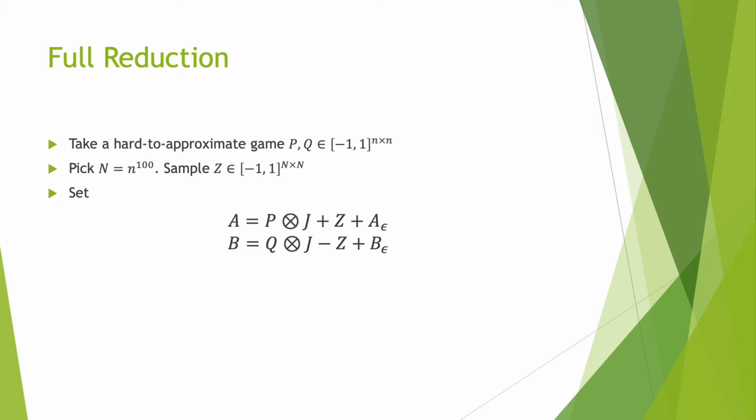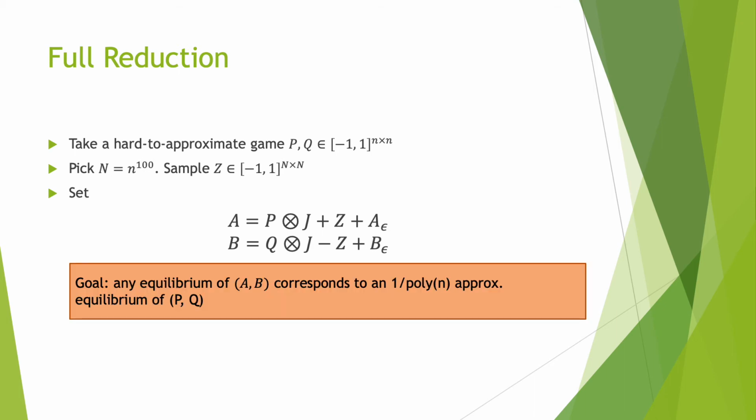So now let's just jump into the full reduction. We're going to take some hard to approximate game P and Q. We're going to pick n equal n to the 100. We're going to sample some Z. We're going to set A to be P tensor J plus Z plus A epsilon, and B is going to be Q tensor J minus Z plus B epsilon. And the idea is any equilibrium of A, B corresponds to a 1 over polylog approximate equilibrium of P, Q. Okay, if we have something like this, remember we said that finding a 1 over polylog approximate equilibrium is hard, so we'll be done.